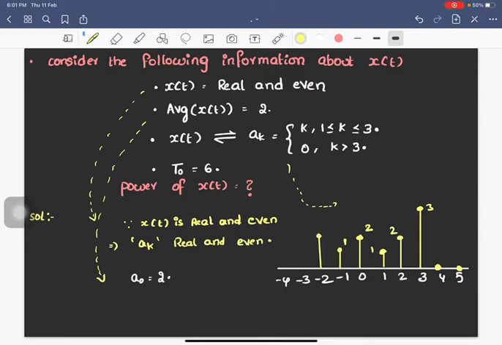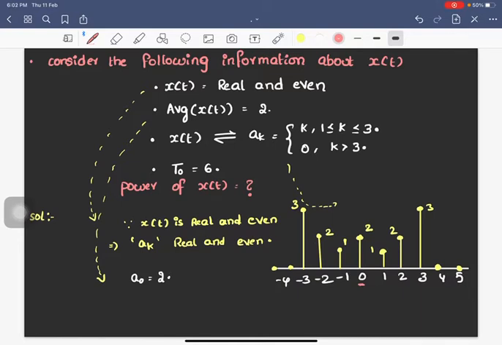Sorry, a of minus 3 equals a of 3 equals 3. And all the remaining terms will be 0. Then only will this plot be even, right? At 0, you see both sides of that graph are symmetrical.